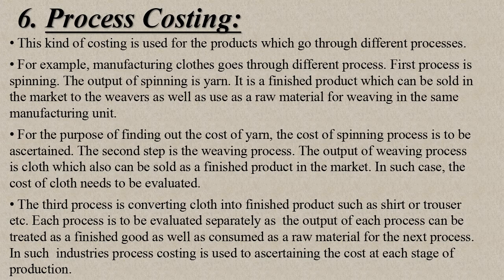The third process is converting the cloth into a finished product such as shirt or trouser, etc. Each process is to be evaluated separately, as the output of each process can be treated as finished goods as well as considered a raw material for the next process. In such cases, process costing is used to ascertain the cost at each stage of production.